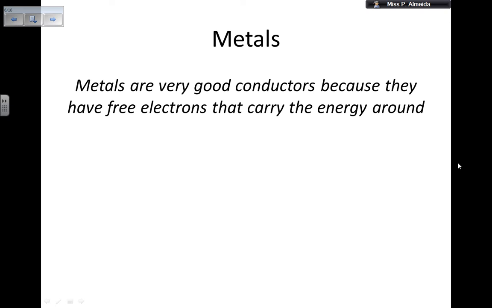So metals, because they are in group 1 and 2 of the periodic table, will have either 1 or 2 valence electrons. That's very far off of the 8, which is what makes, for example, the noble gases quite stable. That's also why metals can be very reactive, okay? So within physics you're getting a little bit of a chemistry lesson. These 1 or 2 electrons in the last shell are free to move around, they are called free electrons, and they carry the energy around.